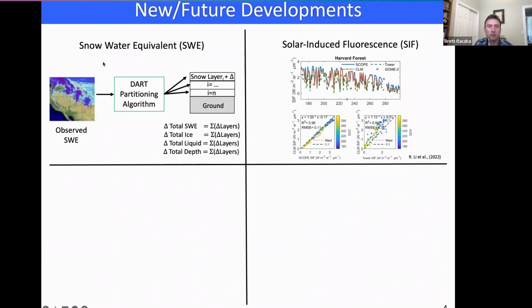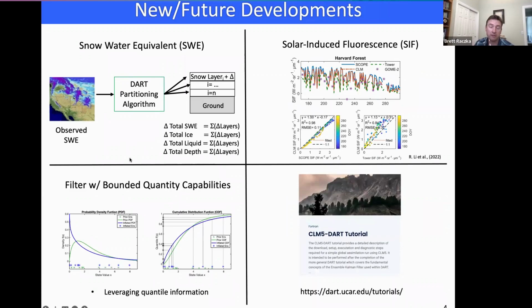Directions we want to go in, we've currently implemented the ability to assimilate snow water equivalent data. This includes a repartitioning algorithm within DART, which repartitions the observed SWE into the multiple snow layers as simulated from CLM. Recently, solar-induced fluorescence has been included within CLM, allowing us to assimilate that using DART.